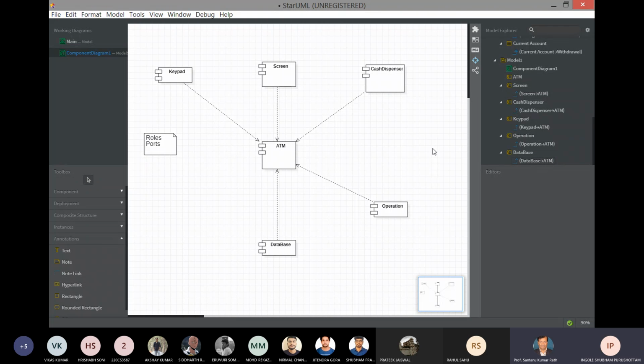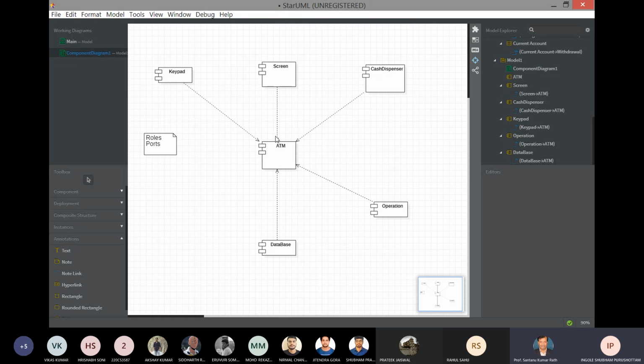Okay, this is a simple representation of a component diagram. But as you will see in the next chapters, there will be different architectures. So how we are connecting these components will create different architectures. Depending on that, there will be different architectures.